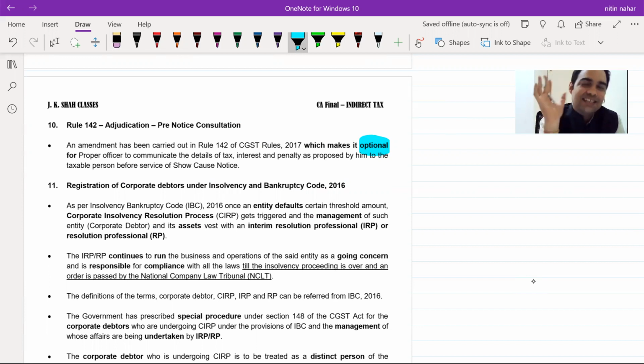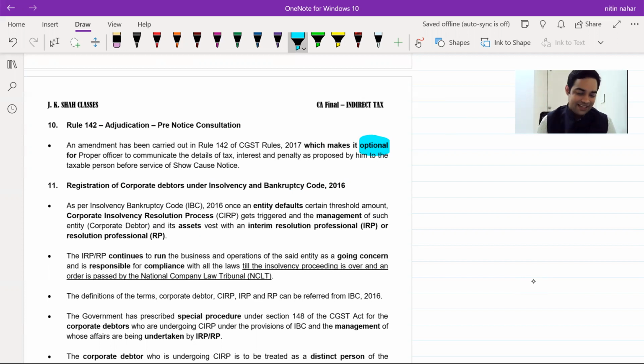The answer is yes. Pre-notice consultation has been made optional for the proper officer. If he wants, he will go for a pre-notice consultation. Otherwise, he will directly issue you a show cause notice. Clear? Small change. Shall has been made may. He may issue a pre-notice consultation.